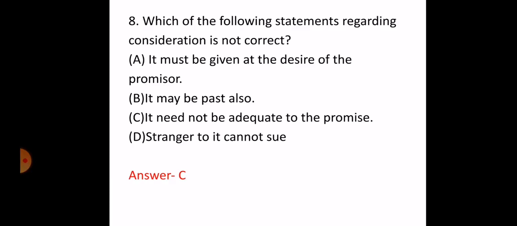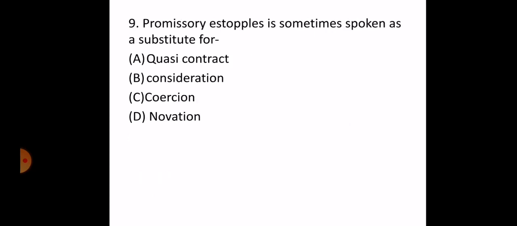So the next question is, promissory estoppel is sometimes spoken as a substitute for A. Quasi contract, B. Consideration, C. Coercion, D. Novation. The correct answer is again consideration, that is option number B. This is according to the American jurisprudence, which mentioned that promissory estoppel is sometimes spoken as the species of consideration or as a substitute of the consideration.